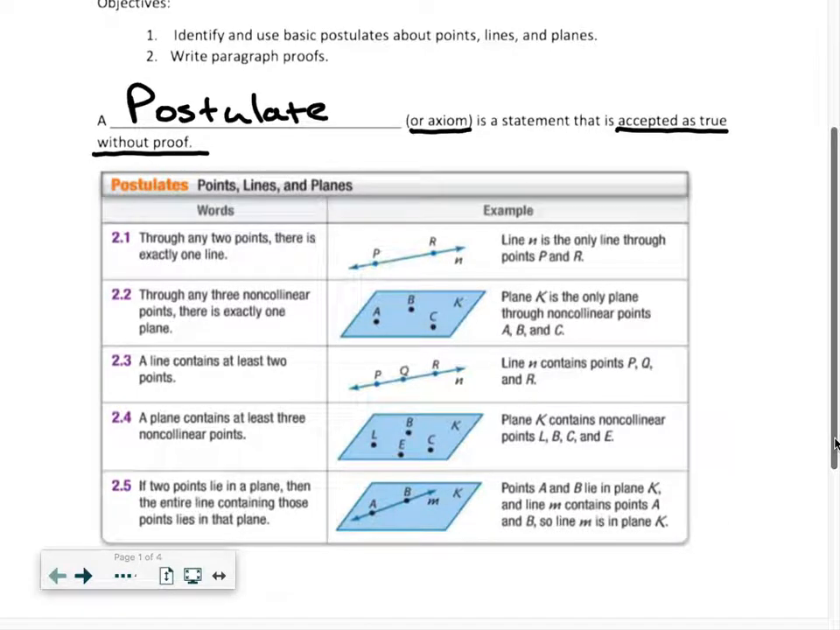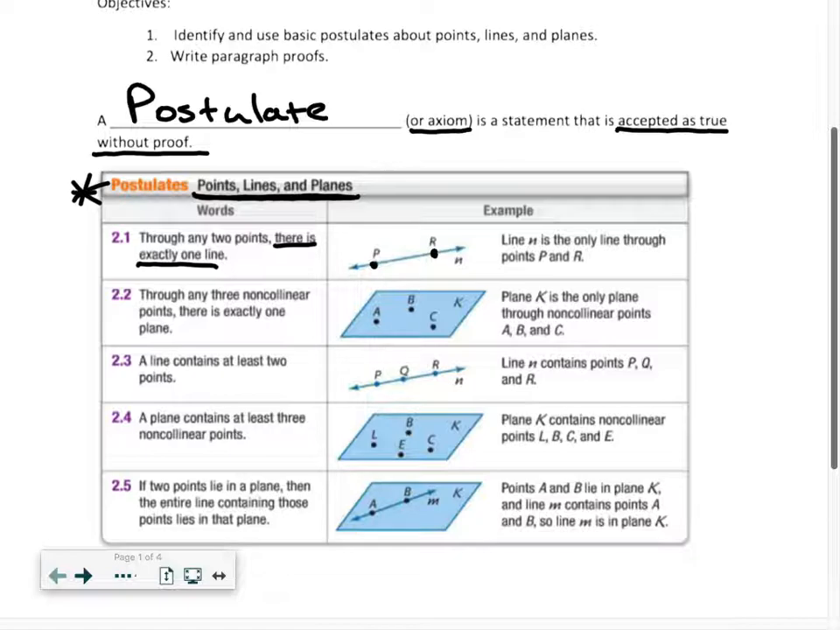So in this lesson, we're going to talk a lot about postulates that have to do with points, lines, and planes. These things are accepted as true about points, lines, and planes. So postulate 2.1: through any 2 points, there is exactly one line. If I have 2 points, there is only one line that goes through those 2 points. In this case, it's line N that goes through P and R. There's no other line that can go through those 2 points.